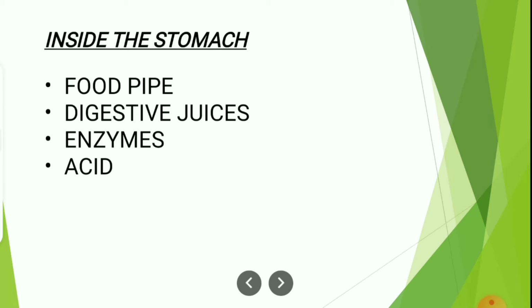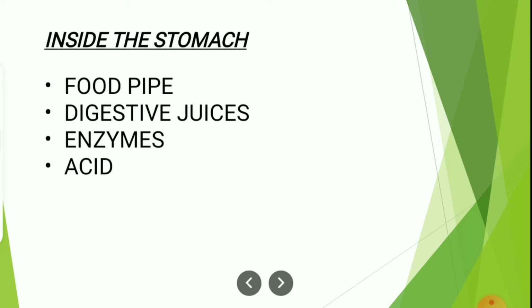These digestive juices contain some enzymes, children, that means some chemicals. These are all the enzymes which will be released by various parts of your digestive system. These enzymes will digest the various types of food substances which you will be taking in.